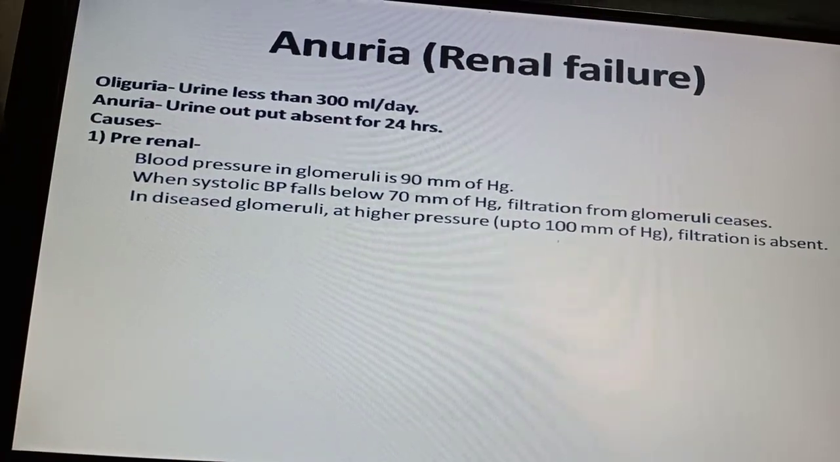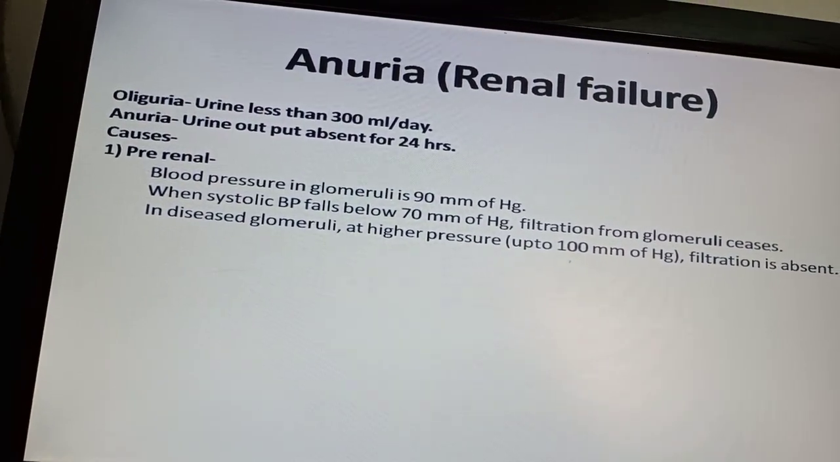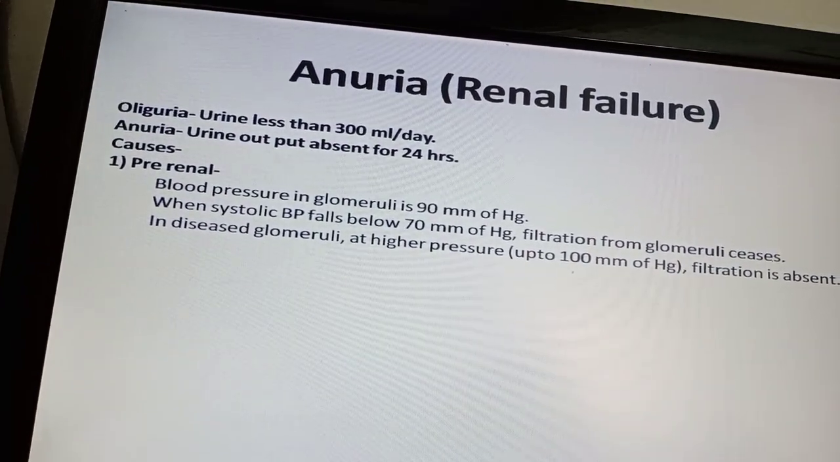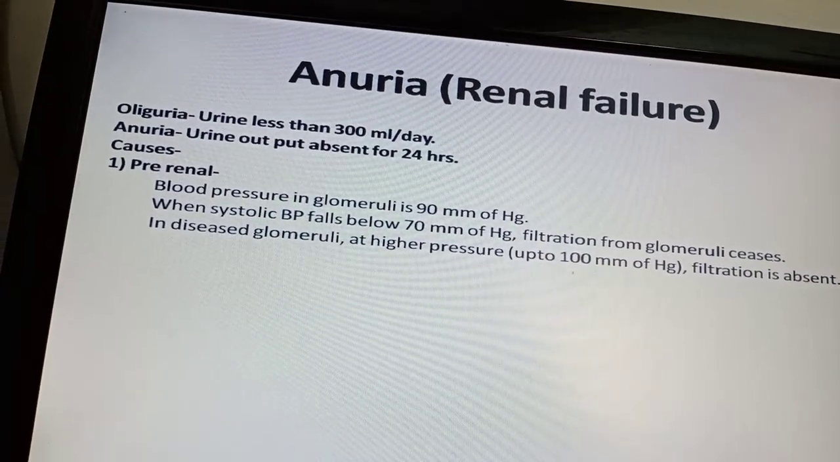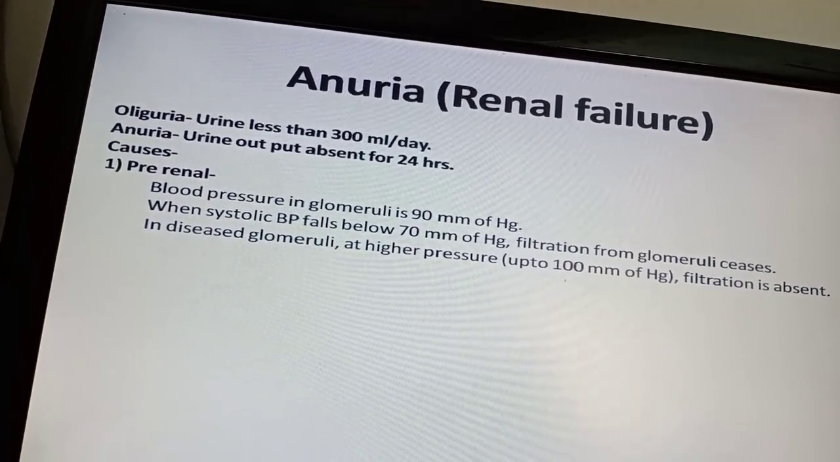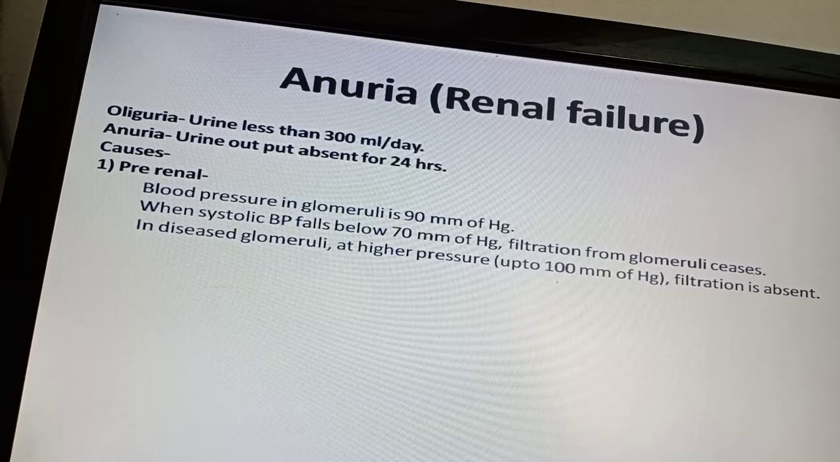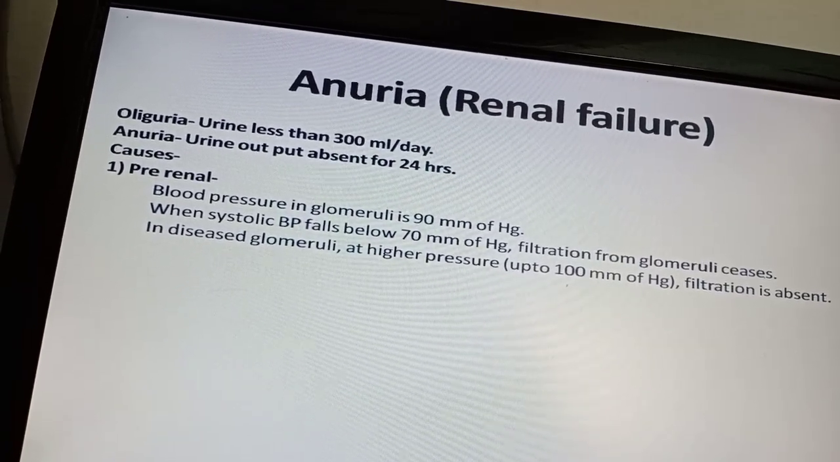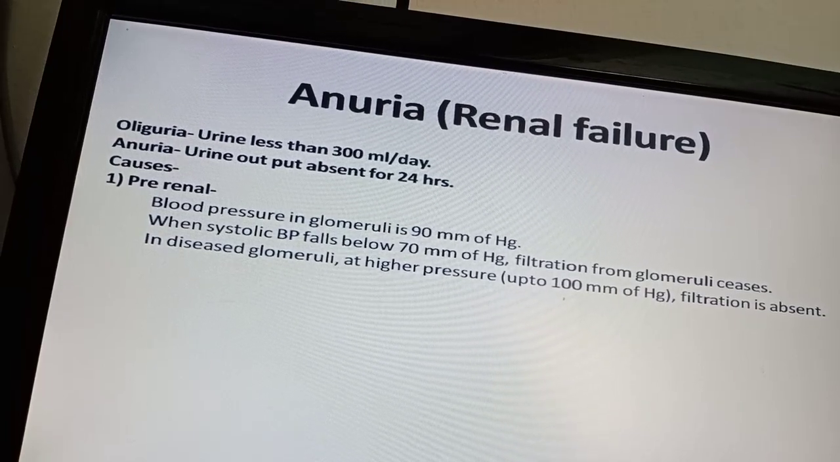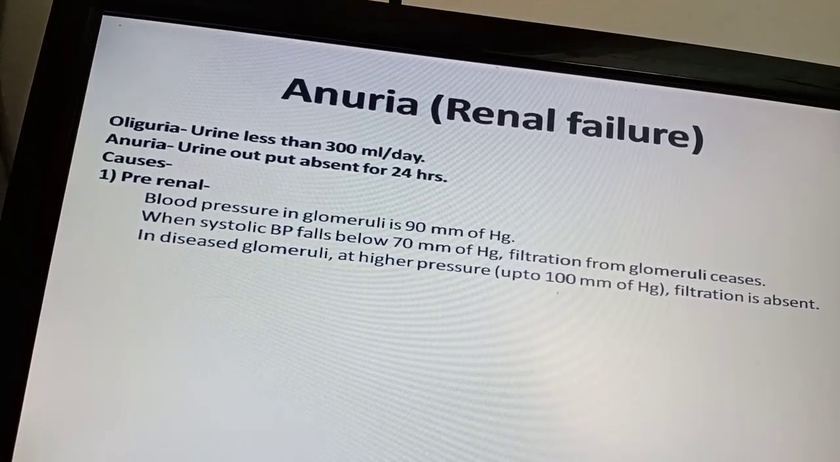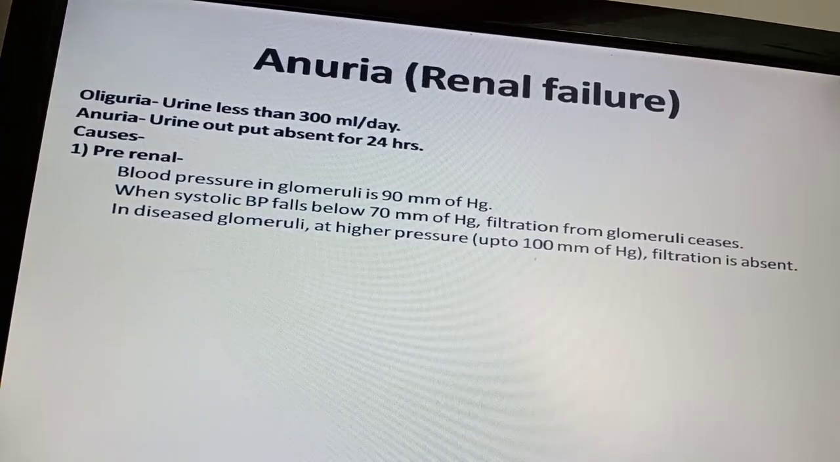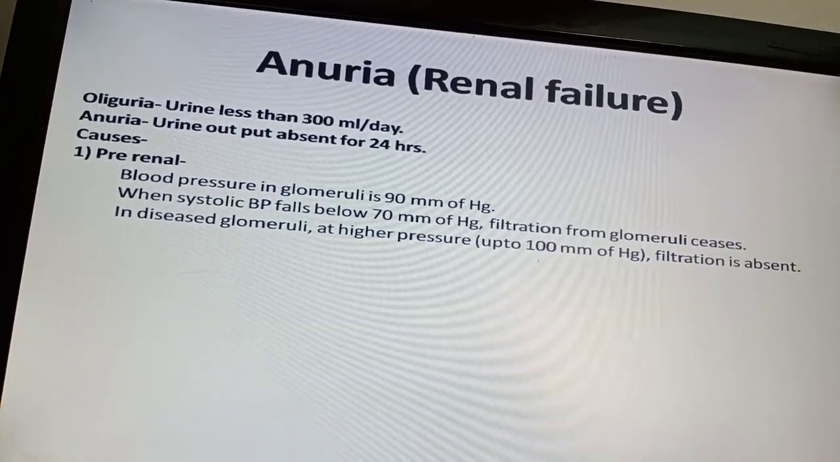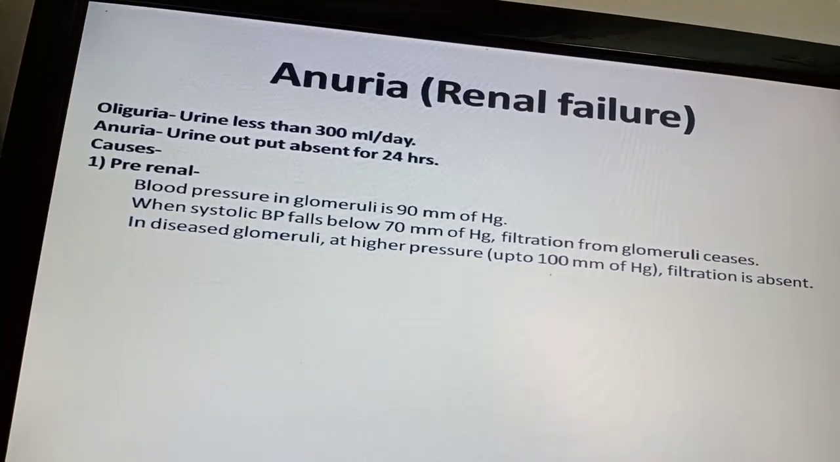So when there is some abnormality in the circulating volume or blood pressure, whatever the required blood pressure is in the glomerulus, that will not be achieved. So the kidney is absolutely fine, there is no pathology in the kidney. Lower urinary tract is also fine. That's why the condition is called pre-renal. The causes are grouped as pre-renal causes.